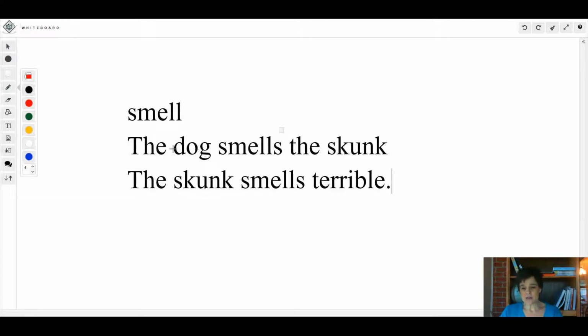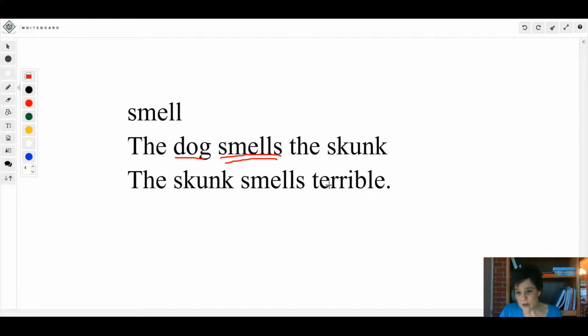So let's read this first sentence. The dog smells the skunk. In this sentence, is the action being done smell? Yes. In this sentence, the word smells is the verb because it's an action. The dog is doing the sniffing. He's smelling. Who or what smells? Dog. Dog smells.